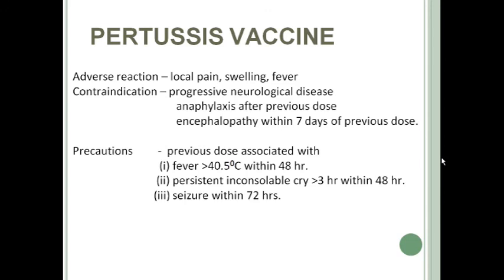Precautions for giving pertussis vaccine include a previous dose associated with fever of more than 40.5 degrees Celsius within 48 hours of vaccination, or persistent inconsolable cry for more than 3 hours within 48 hours of vaccination, and seizure within 72 hours of vaccination. Okay, so if a child develops these symptoms after immunization, then you should take due precaution while giving the next vaccination with this vaccine. Okay.